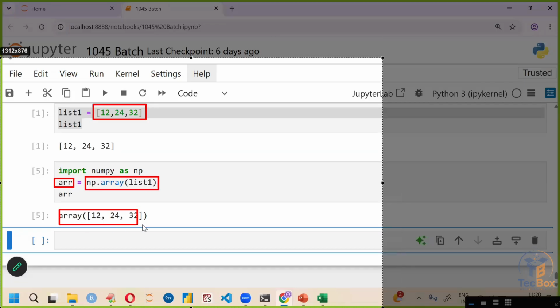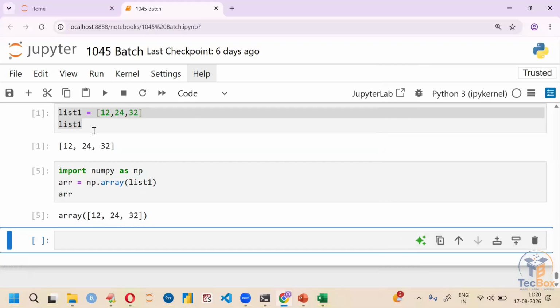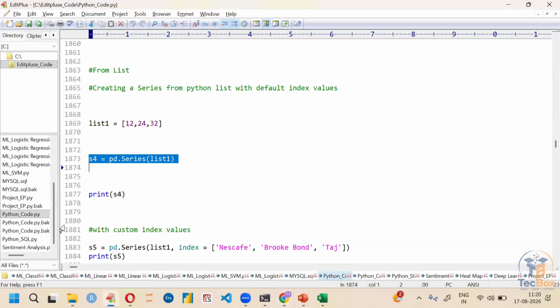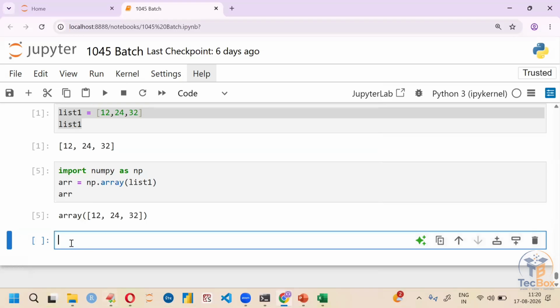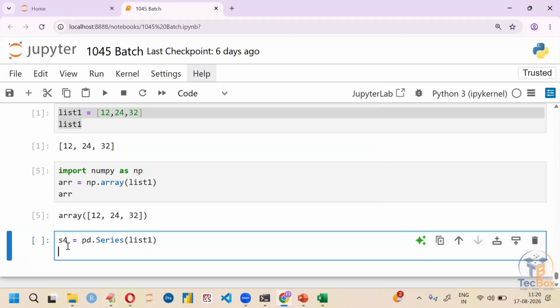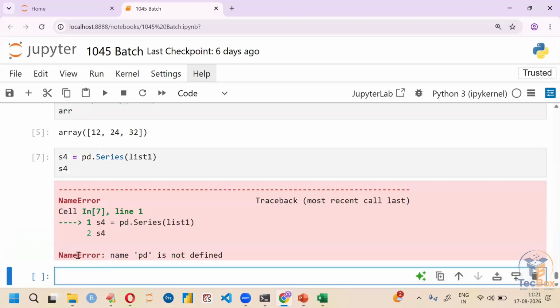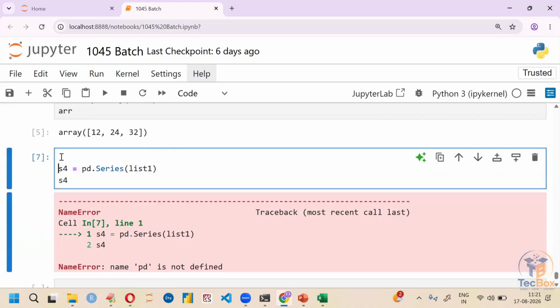This is the array. Similarly, you can convert this list also into pandas series. Okay. How to convert this into a pandas series? So this is the piece of code. Here, s4 equal to pd.Series of list1. Which one you want to convert? This list1 into a pandas series. Oh, s4. Right. So see the same problem. Name pd is not defined. So what you have to do, you have to import this pd.